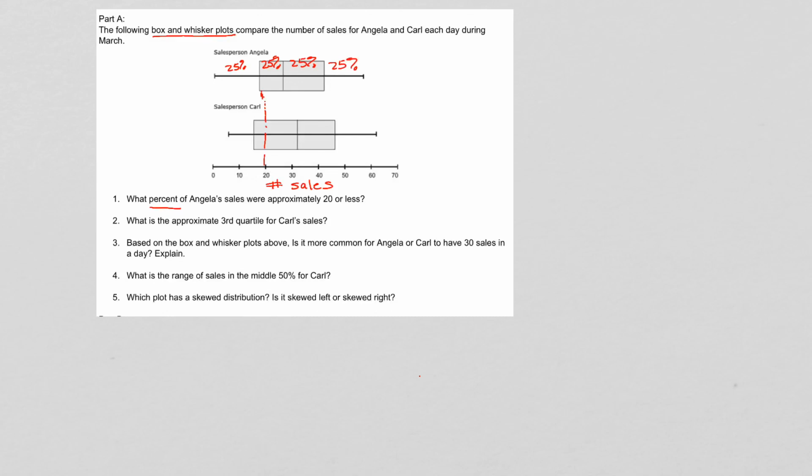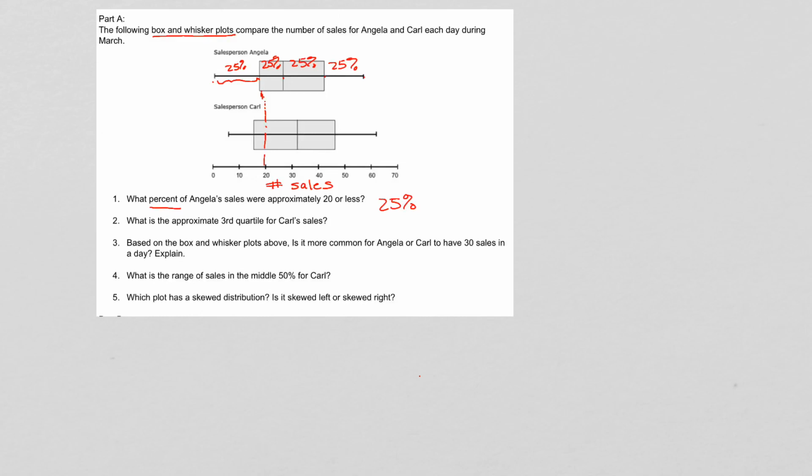So from the minimum to Q1, there's 25%. From Q1 to the median, from the median to Q3, and from Q3 to the maximum, there's 25% each time. So if we want to know how much data is down here below 20, 25%. It's as easy as that.